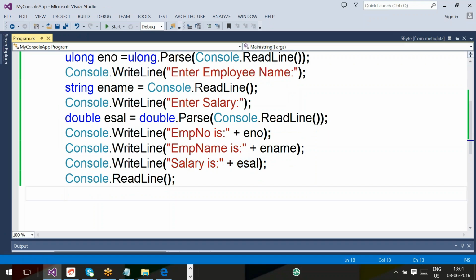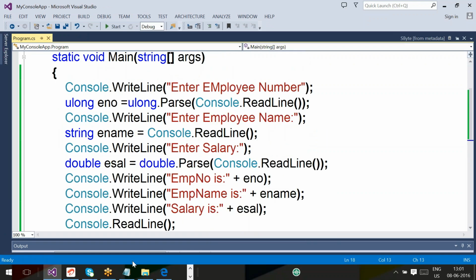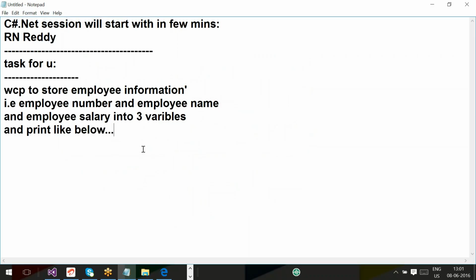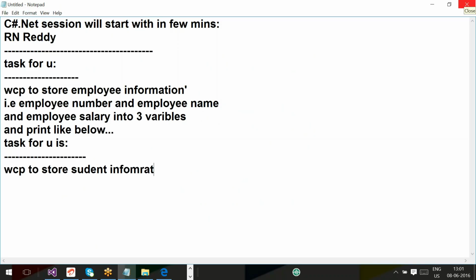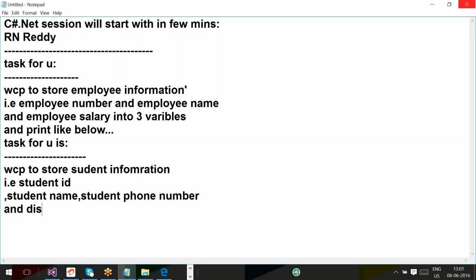This is the program. Similarly, I am giving one more program to all the people. If you are able to write that, it will be good. The next task for you is to write a console program to store student information, that is student ID, student name, student phone number, and display like below. Again, you are accepting three inputs from the user.